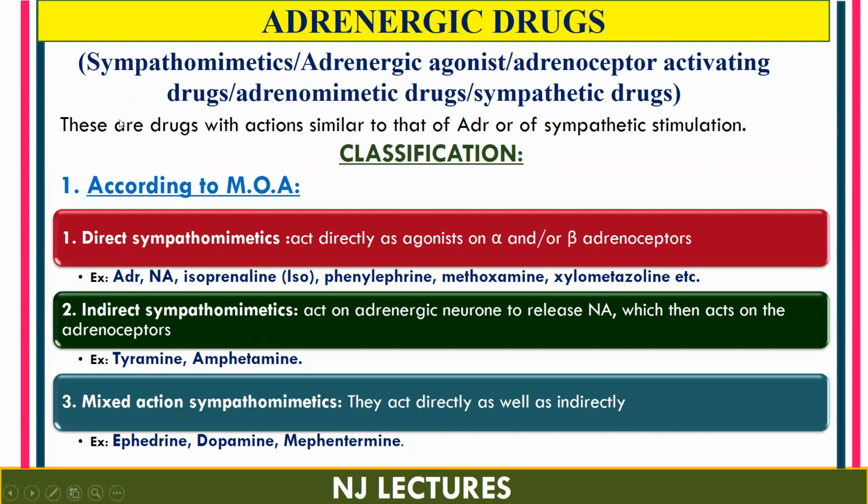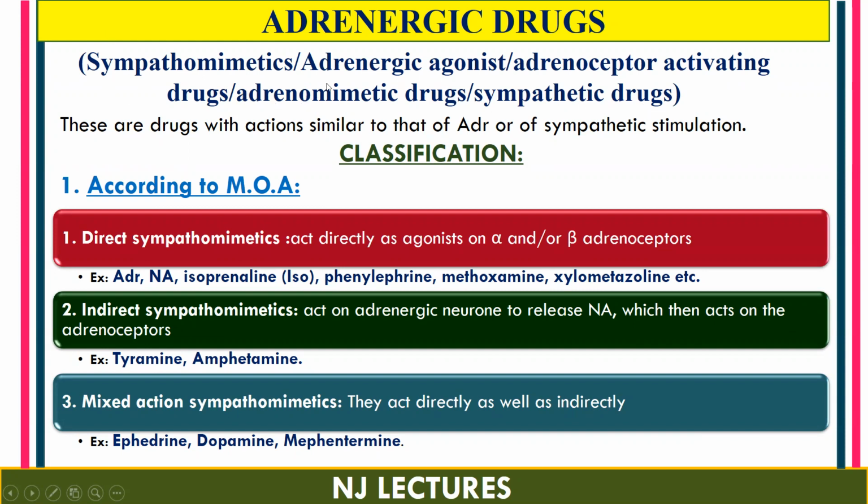The various synonyms of adrenergic drugs are sympathomimetics and sympathetic drugs. Why? Because they mainly act on the sympathetic nervous system and mimic the action of adrenaline. That is why they are also called sympathomimetics, sympathetic drugs.